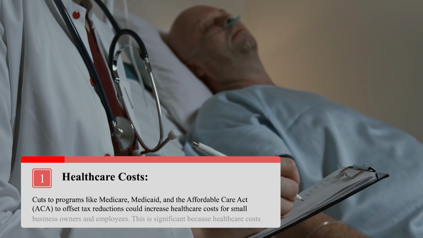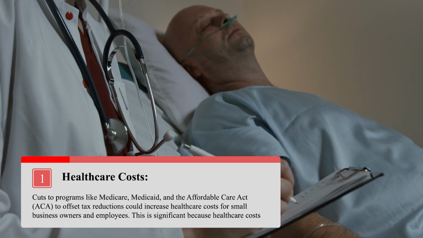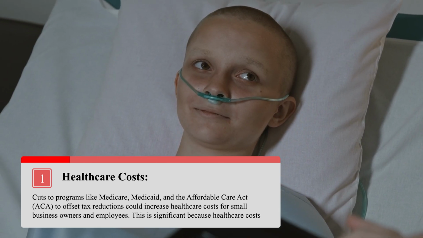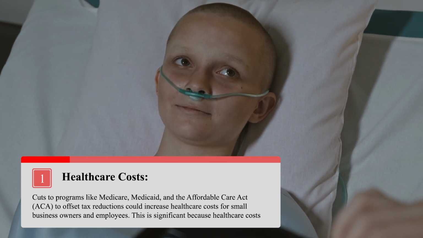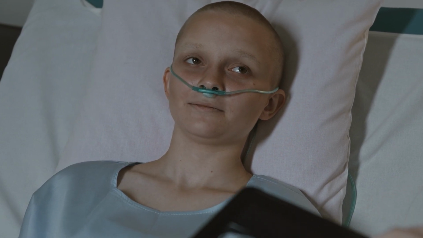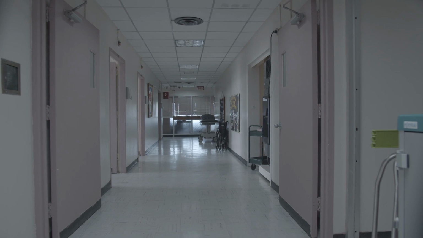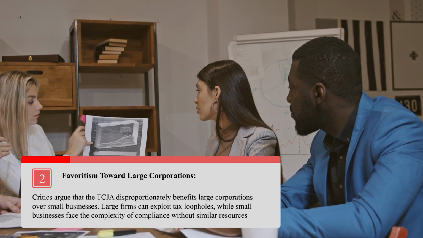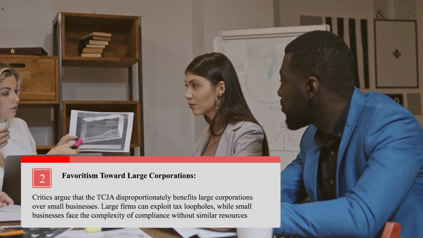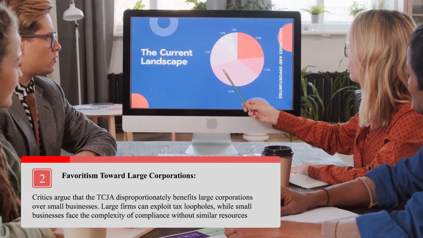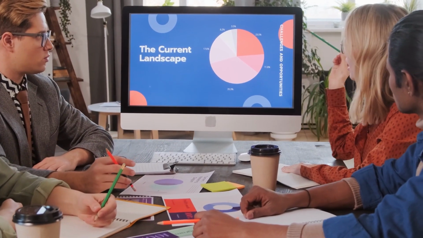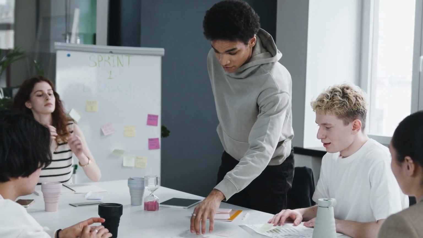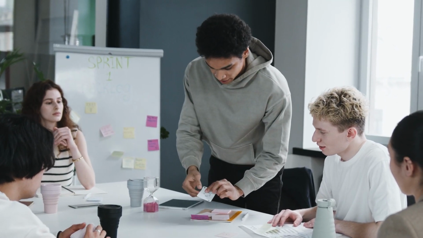Healthcare costs. So cuts to programs like Medicare, Medicaid, and the Affordable Care Act, ACA, to offset tax reductions could increase healthcare costs for small business owners and employees. This is significant because healthcare costs are consistently ranked as a top concern for small businesses, right? There's the favoritism toward large corporations. So critics argue that the TCJA disproportionately benefits large corporations over small businesses. So large firms can exploit tax loopholes while small businesses face the complexity of compliance without similar resources, right?